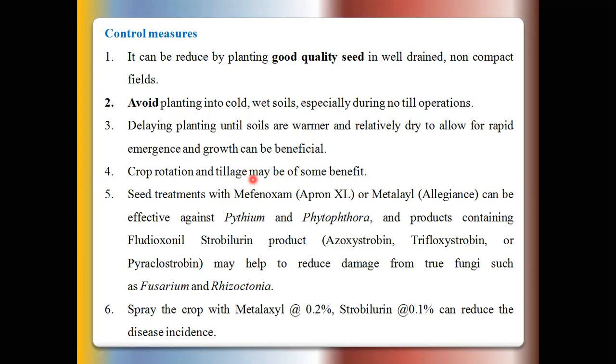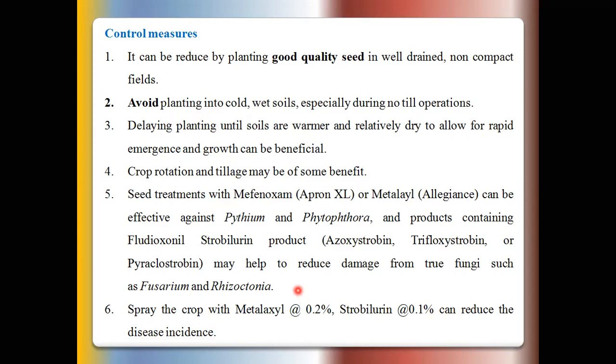Then crop rotation and tillage may be helpful to eradicate the spores present in the soil. Then seed treatment, because this primary infection takes place through the seeds. So soybean seeds are treated with metalaxyl or by using captan thiram at the rate of 2 to 3 gram per kg of seed, to protect the soybean seed from oospores or sclerotia